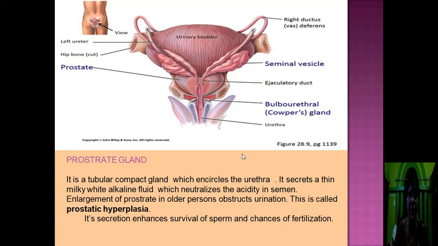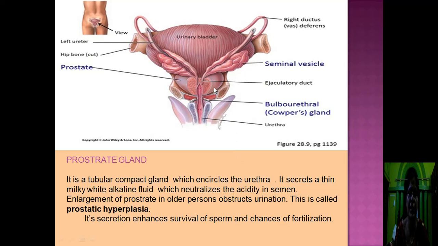Enlargement of prostate in older persons obstructs urination. There is a problem in urination when prostate gland swells or enlarges. This condition is called prostatic hyperplasia. Its secretion enhances survival of sperm and chances of fertilization. That means the secretion of prostate gland helps in the survival of sperm and chances of fertilization. So prostate gland is an important accessory gland.